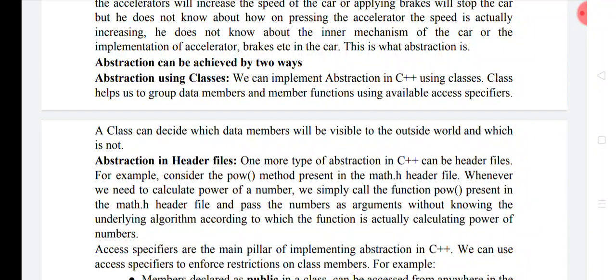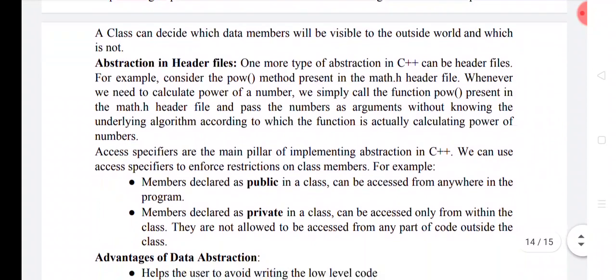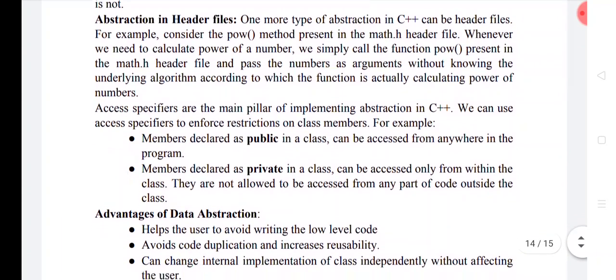Okay, so abstraction can be achieved by two methods. One method is known as classes, and another one is header files. So we can implement abstraction using classes. A class helps us to group the data members and member functions together using the access specifiers. A class can decide which data members will be visible to the outside world and which ones will not be available to the outside world.